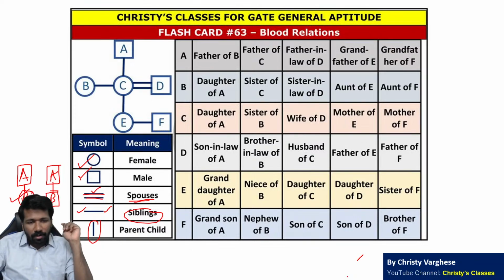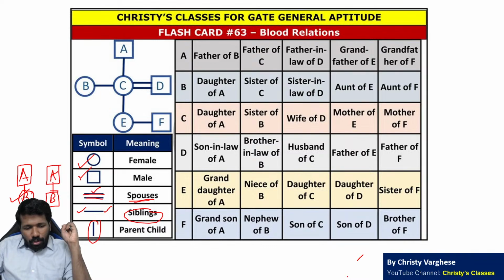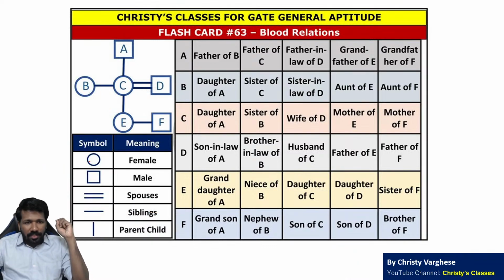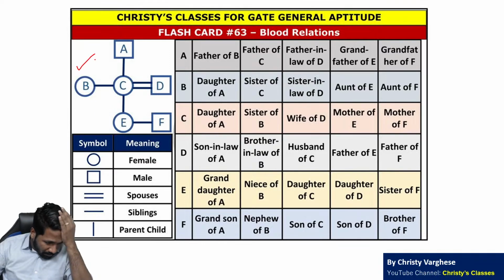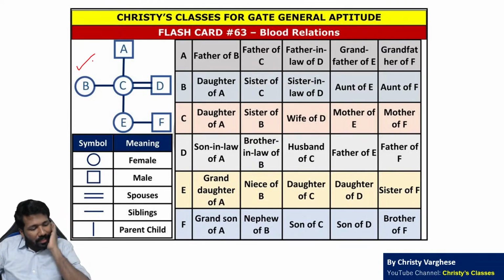Here B is the daughter of A. So according to these rules, you can draw a relationship tree in any question. For example, this is a relationship tree drawn. From this, let us understand what all are the things we can derive.